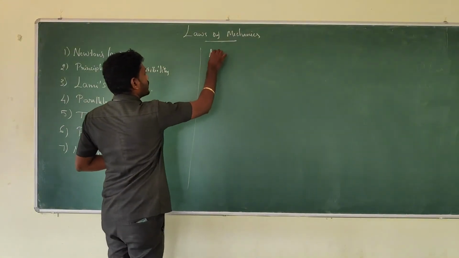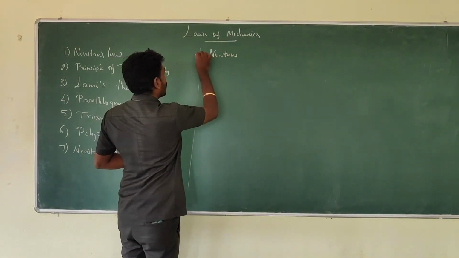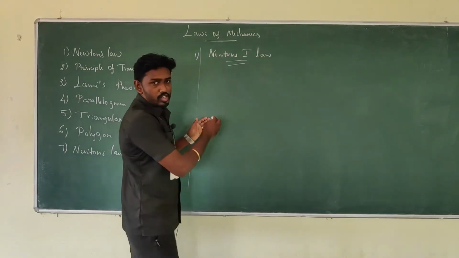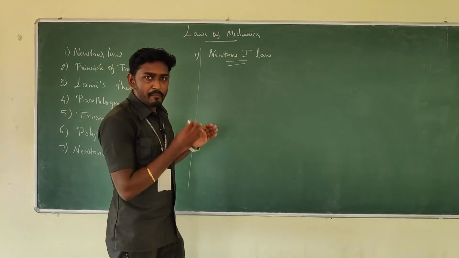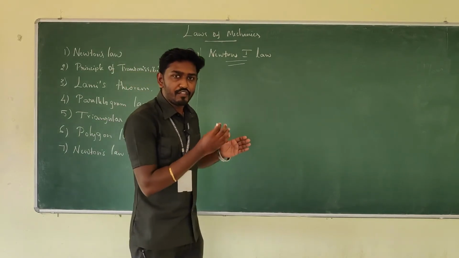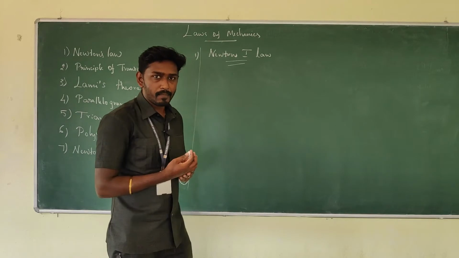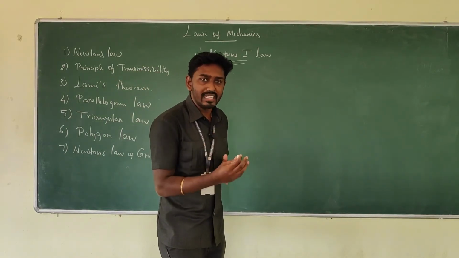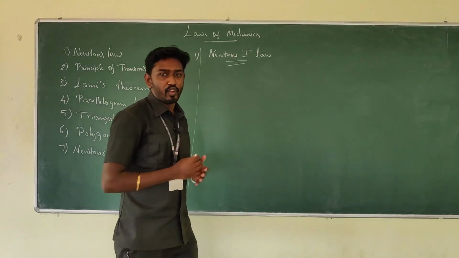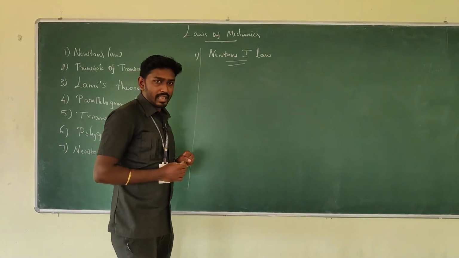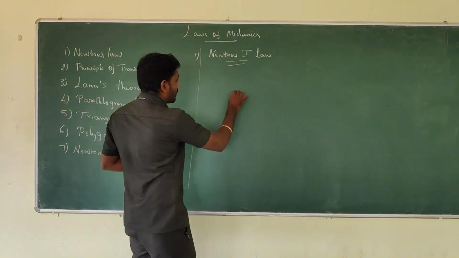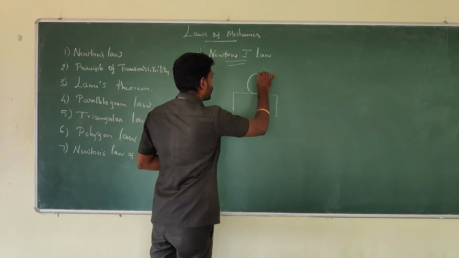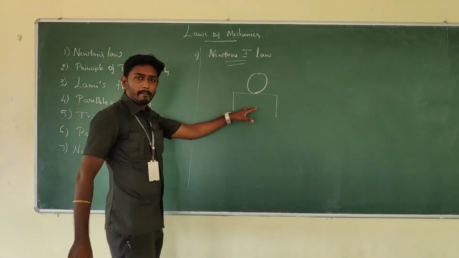What do you mean by Newton's first law? It says that if a body is in a state of rest or in motion, then it continues to be in the same state unless an external force influences it. For example, imagine a ball kept on the table.